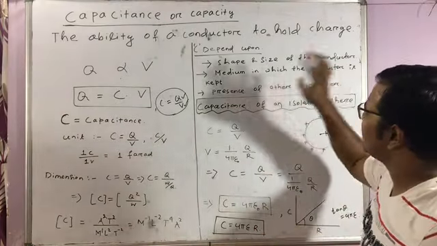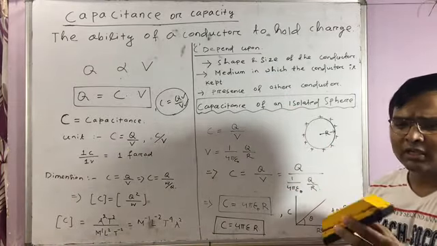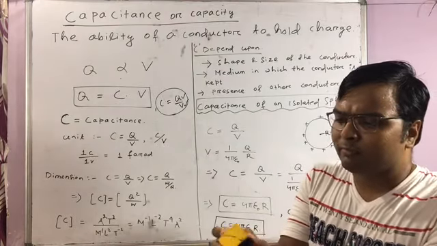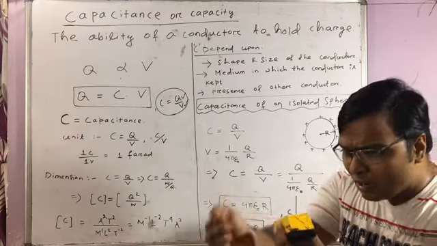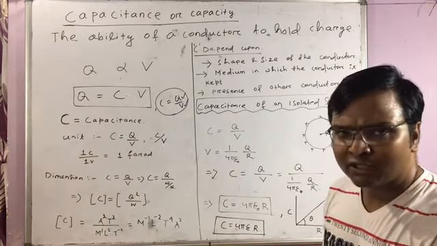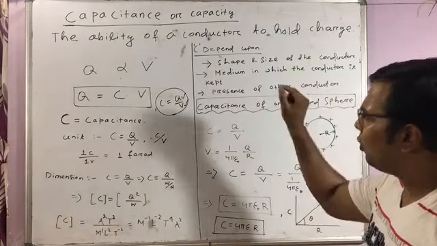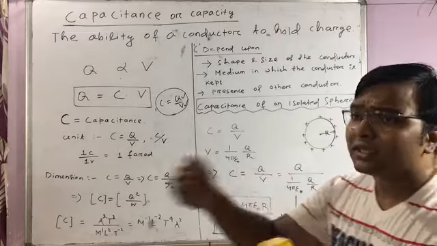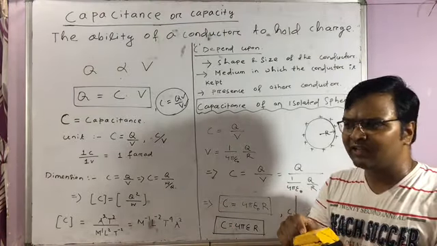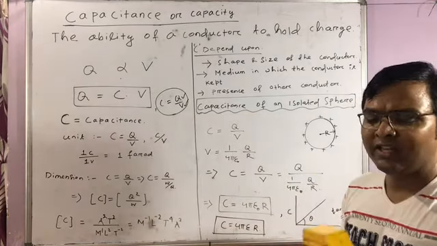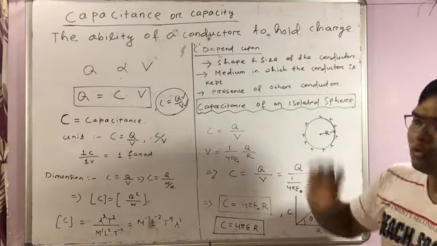So the shape and size of the conductor which is storing the charge matter, and so does the medium in which the conductor is kept. This medium may be air, water, or some other medium. So capacitance depends on the surrounding medium as well. Also, the presence of other conductors or other bodies matters a lot for the capacitance of the object, because they also influence its charge holding capacity. Clear? This is the most important part here.